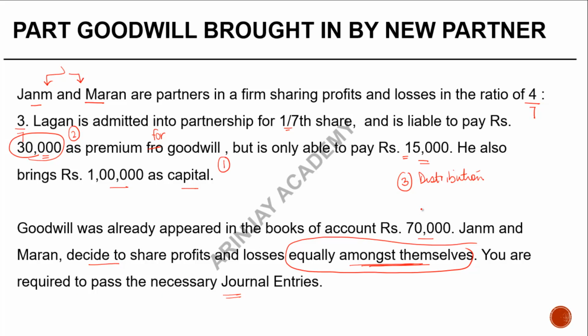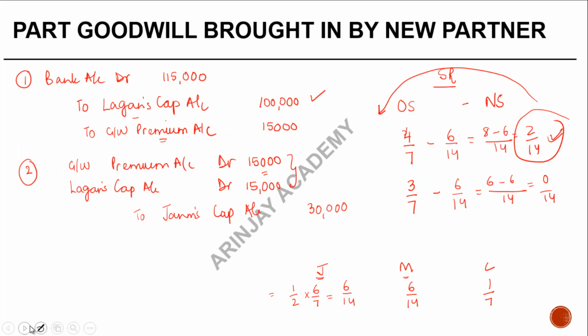Now there's already a Goodwill account. One more entry which we have to pass is that the Goodwill account is already appearing in the books of accounts at 70,000. So this old Goodwill needs to be distributed, and the entry for that will be what? We are going to debit partners' capital account. Sorry, it's not going to be Lagan.